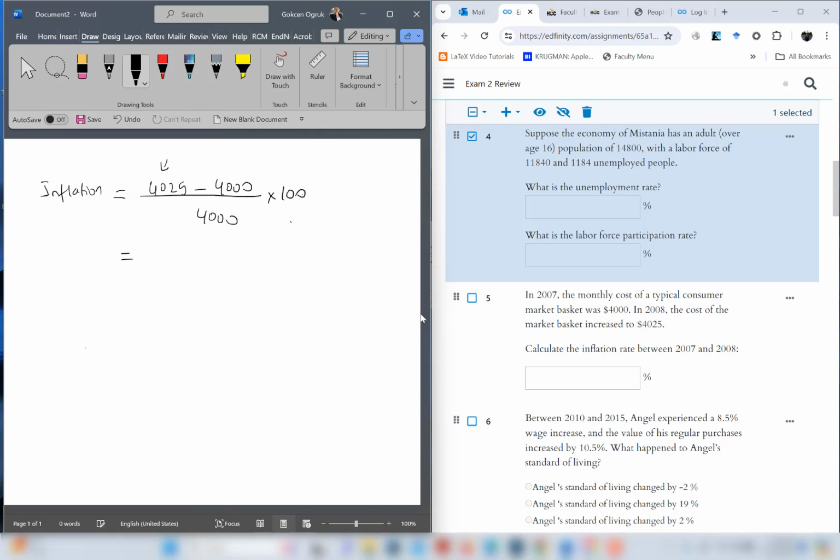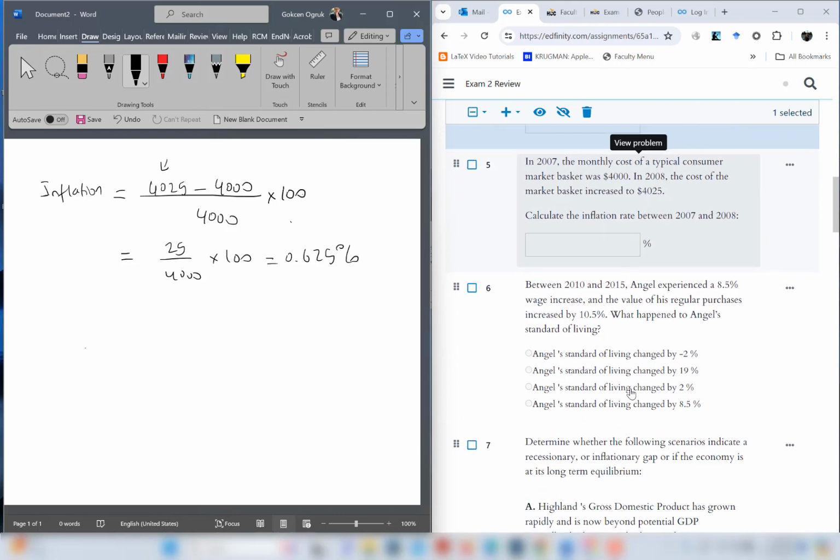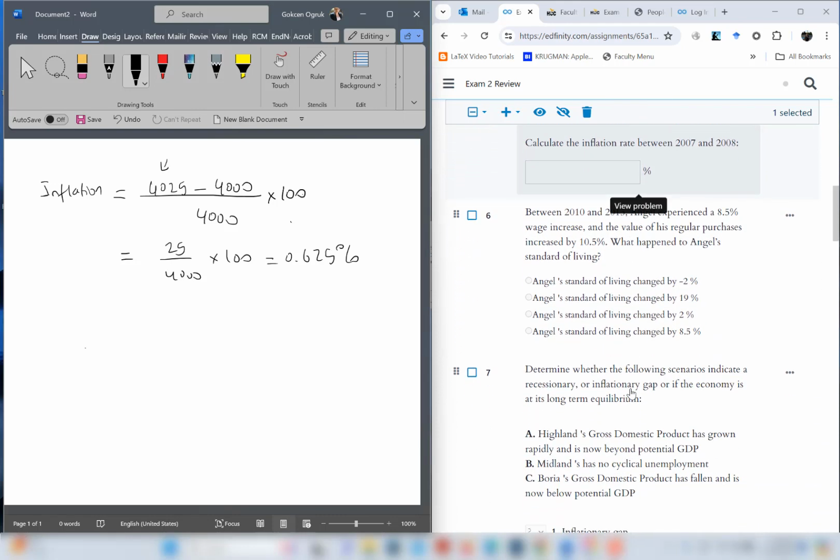So which is equal to 25 divided by 4,000 times 100 is the inflation rate. So let's calculate. 25 divided by 4,000 times 100, which is equal to 0.625%. This is the inflation rate based on cost of basket. Let's look at number 6.